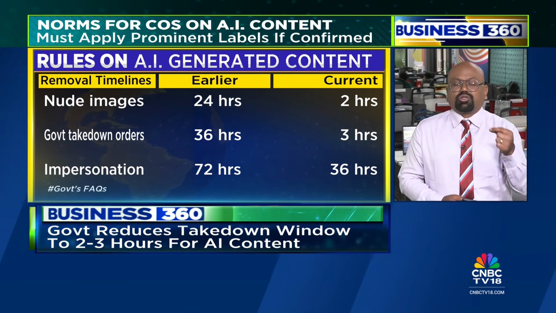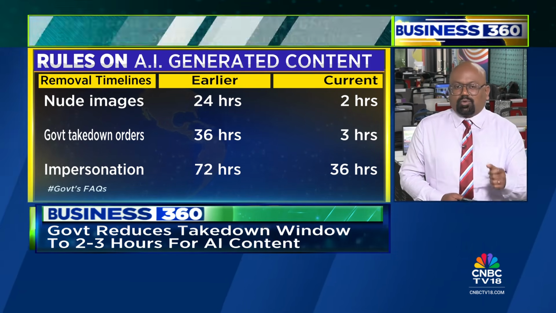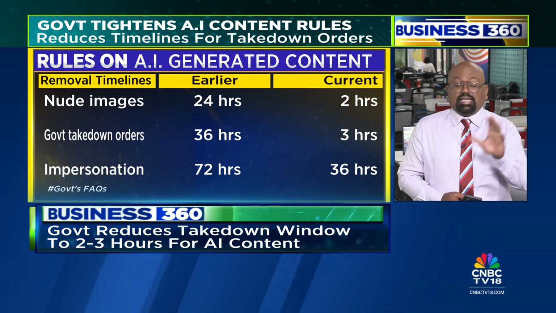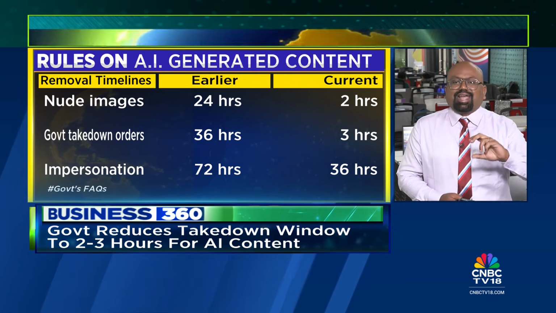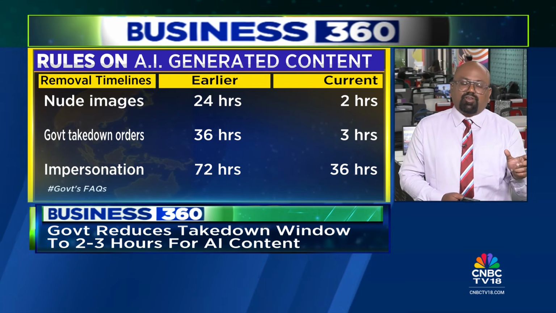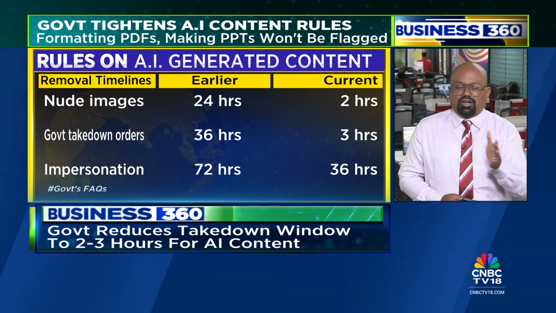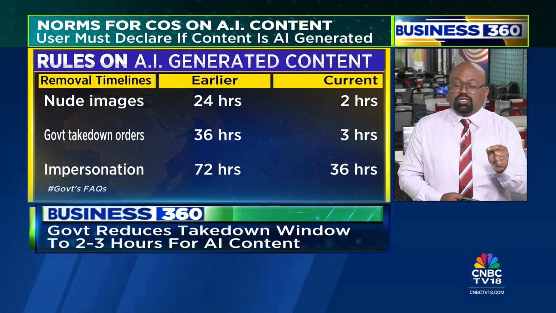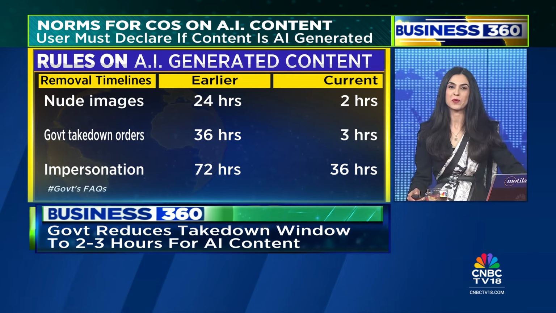The rules also prescribe a tighter timeline that social media companies will have to work with. In case of nude images, that has to be taken down within 2 hours. Earlier, the deadline was 24 hours. In case of government takedown orders, that has to be actioned within a 3-hour time frame. Earlier, the time window that had been allowed to social media companies was 36 hours. So clearly a tightening of the time frame as well with respect to AI-generated or synthetic content. All right, Ashmit, many thanks for joining us.